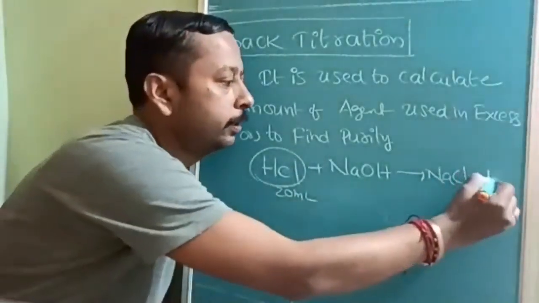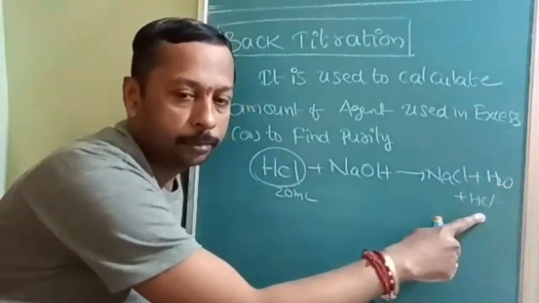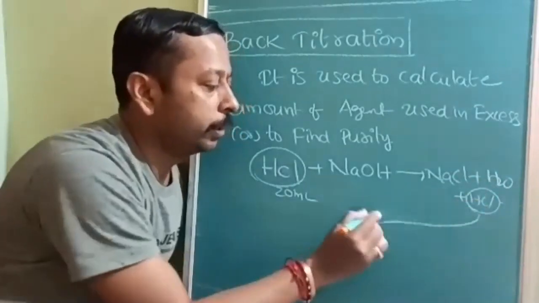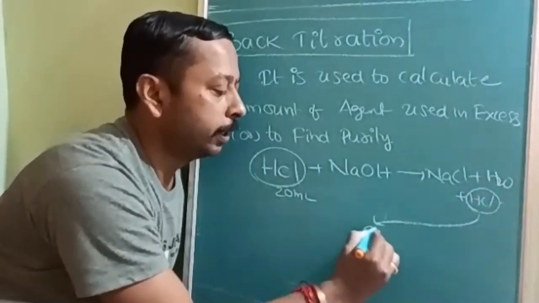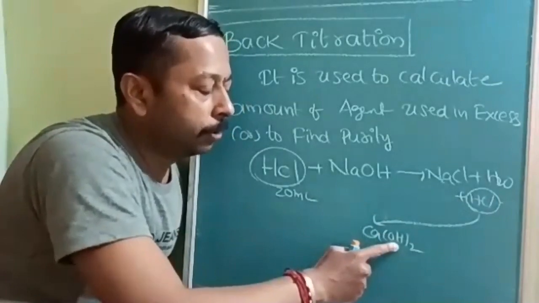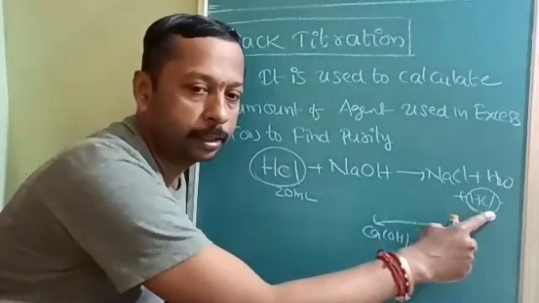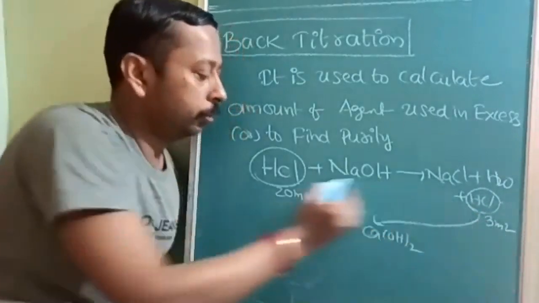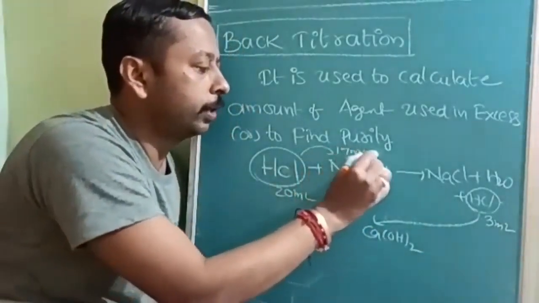So we have NaCl plus H2O and some HCl also extra available. Understood? Then how much of the HCl extra is there, again we will titrate. So again we will titrate by using some base. Let us take calcium hydroxide. With the calcium hydroxide, how much it is used, we will find out how much it is extra. Suppose we find that 3 ml is extra. So that means out of 20 ml, 17 ml was used for NaOH.